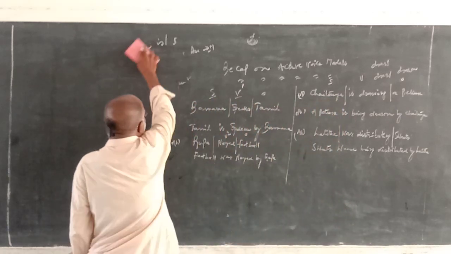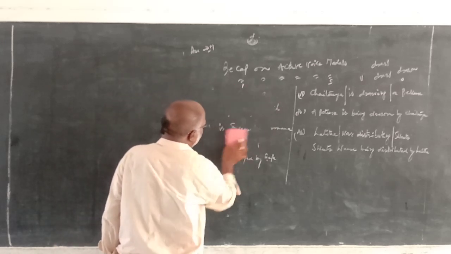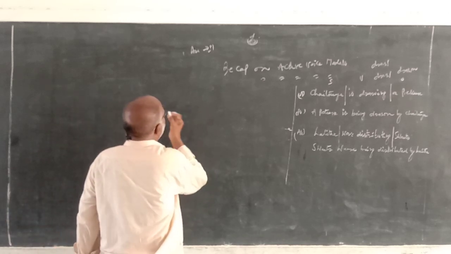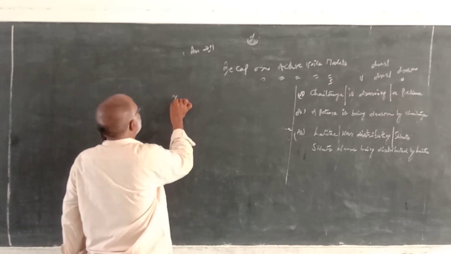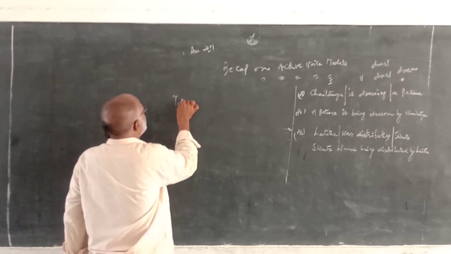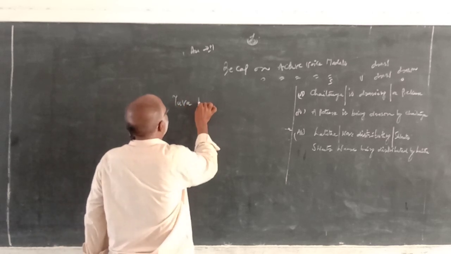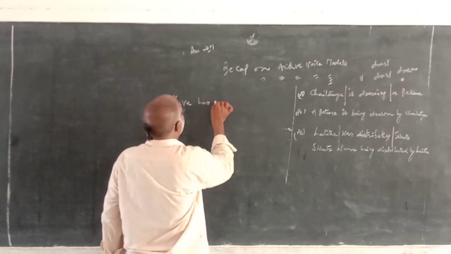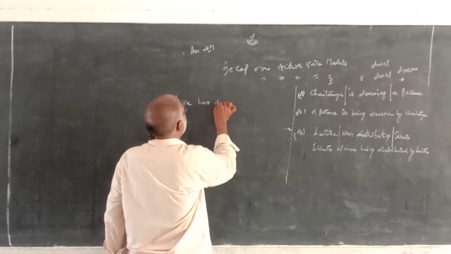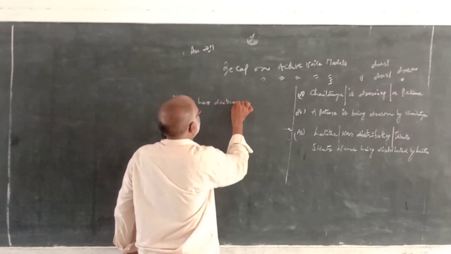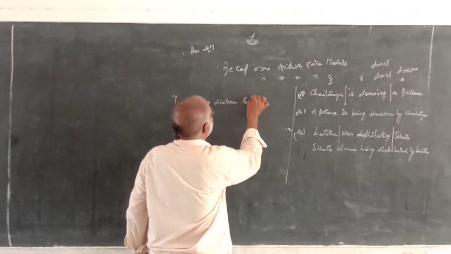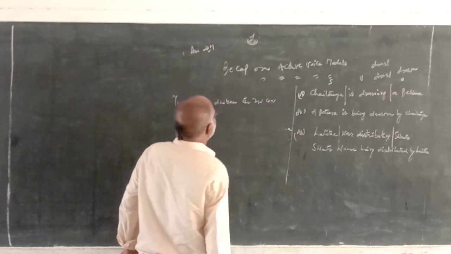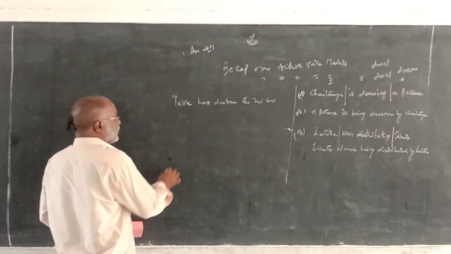Next, past perfect and present perfect model. Yuva has driven the new car.